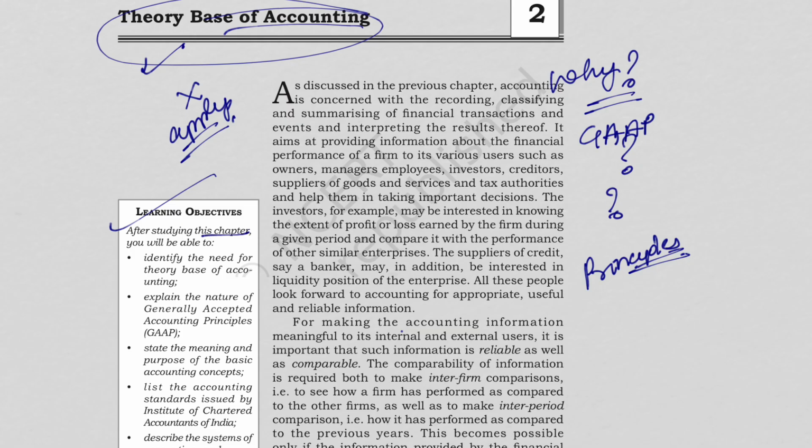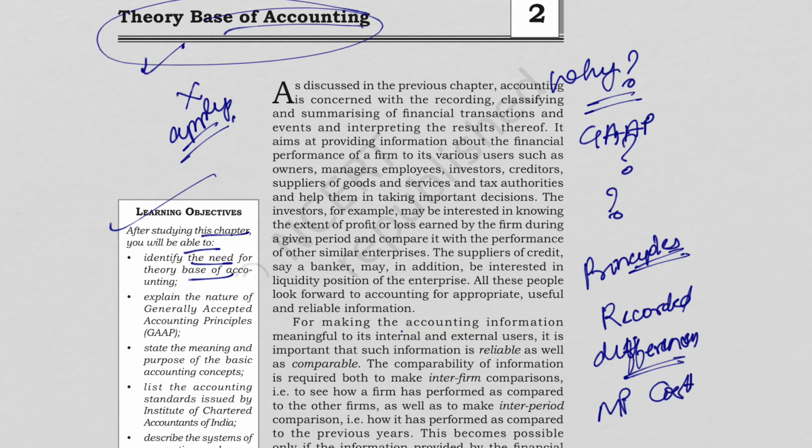So after studying this chapter, you will be able to identify the need for theory base of accounting. Now let us see first of all, why do we need theory? So imagine if every accountant in India recorded transactions differently. One accountant values stock at market price, another values it at cost, another at average price. So would financial statements be comparable? Obviously a big no. So theory basically creates uniformity.